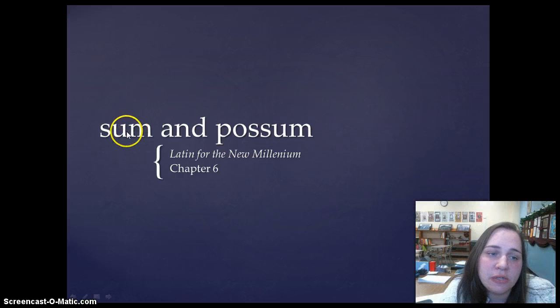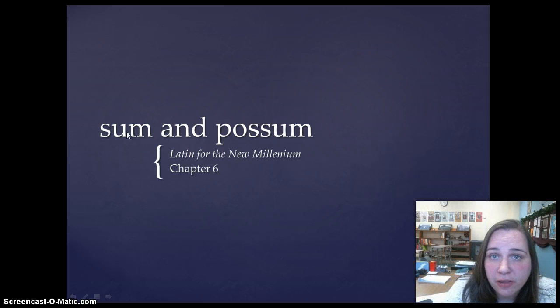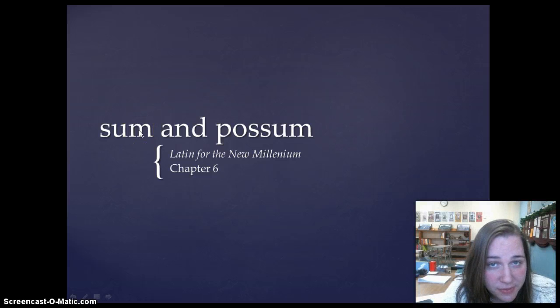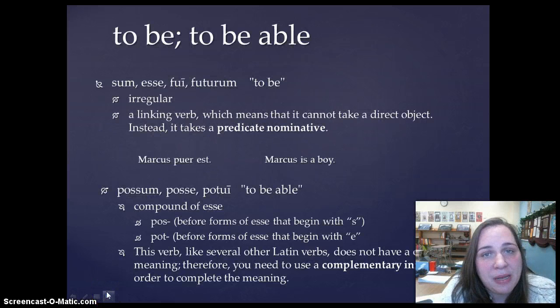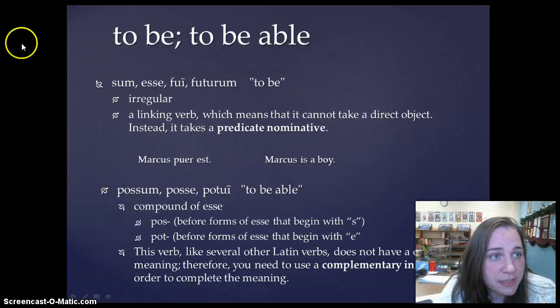And today we're going to learn two irregular verbs, sum and possum. And as you can probably tell from looking at these two verbs, possum is a compound of sum. So first we're going to learn the forms for sum, and then we're going to learn the forms of its compound possum. So first, a couple of bits of information about these two verbs.